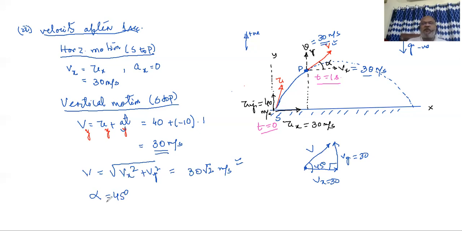Or somebody may say, if you are going for the board exam or something like that, you may say alpha equal to tan inverse, if you write it elaborately, of course, tan inverse Vy by Vx, you can refer to the triangle here. Vy by Vx, that is equal to tan inverse of 30 by 30, that is tan inverse 1, that equals 45 degree. Did you get me or not? I think it's okay. But that is our solution.